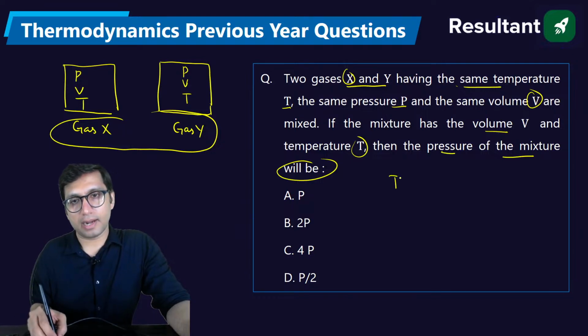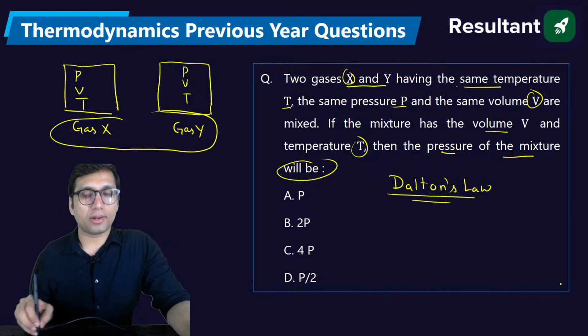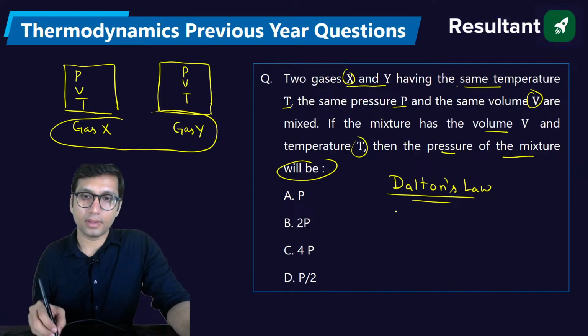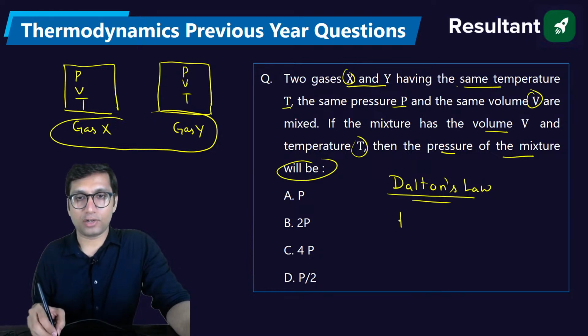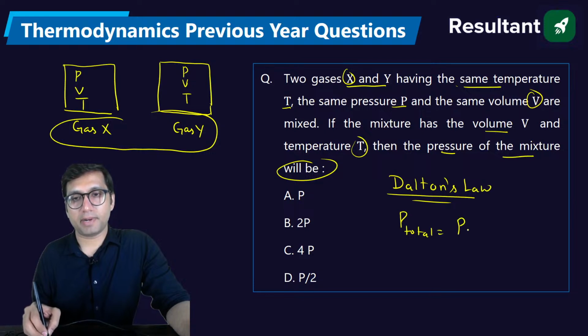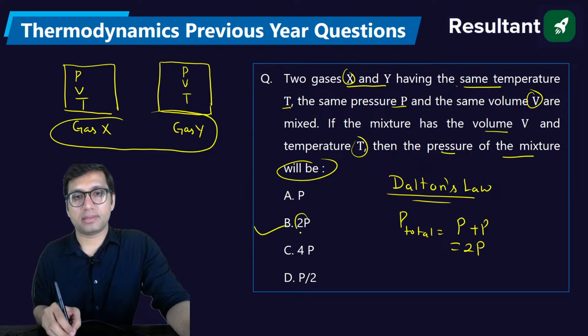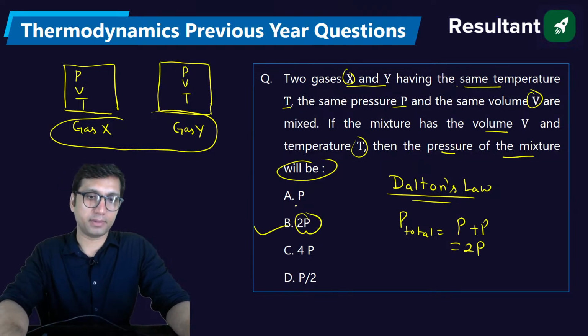Do you know what is Dalton's law? Do you remember Dalton's law? Dalton's law says that when you mix these two gases and combine them in a single container, then the total pressure after mixing will become the sum of the initial pressures, that is P plus P, which is 2P. So pressure will become twice. Okay, so the answer will be option B.